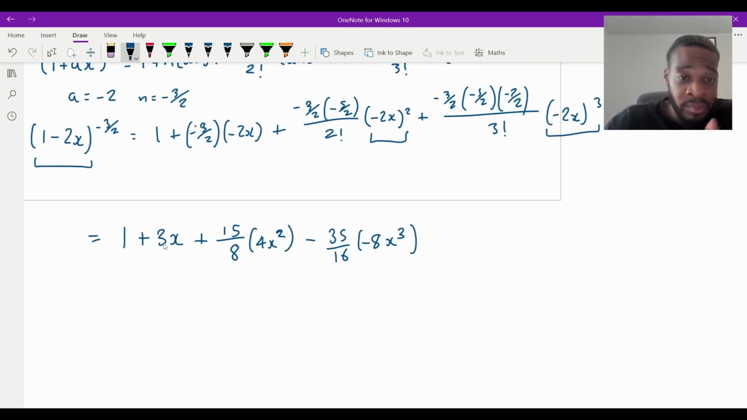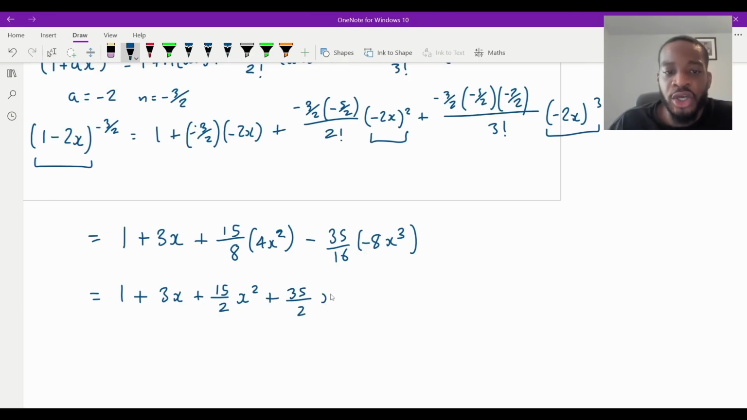So it'll be equal to 1 plus 3x. And then what would that be? That would be 4/8 is 1/2. That's going to be 15/2 x squared, like that. And then this one is going to be 8/16, which is also a half. It'll be positive. The two negatives make a positive. 8/16 is a half. It'll be 35/2 x cubed.